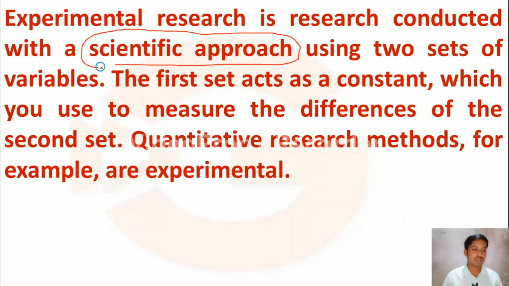Experimental research is conducted with a scientific approach using two sets of variables. The first one is constant variables, which you can use to measure the difference of the second set. Quantitative research methods, for example, are experimental.